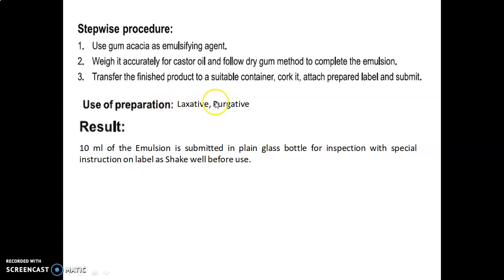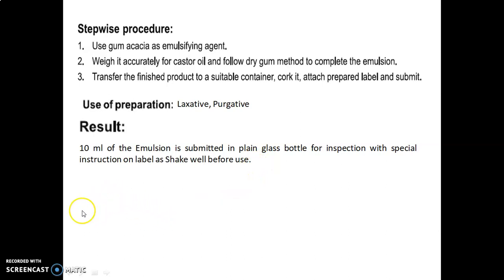Use of preparation: laxative, purgative. Result: 10 ml of the emulsion is submitted in a plain glass bottle for inspection, with the special instruction on the label: check well before use.